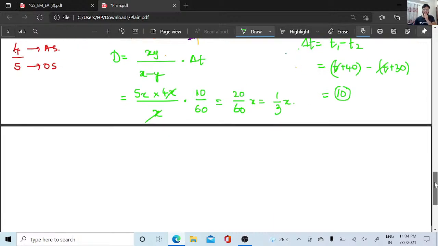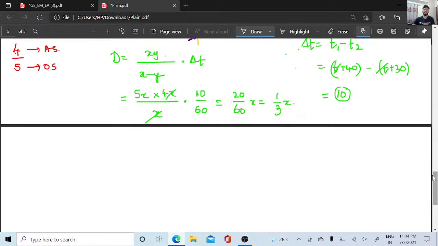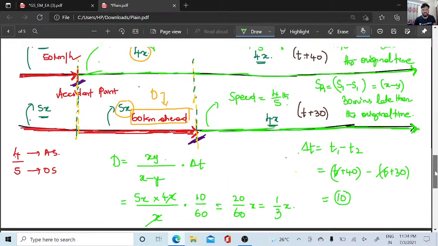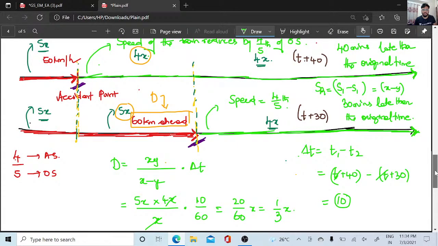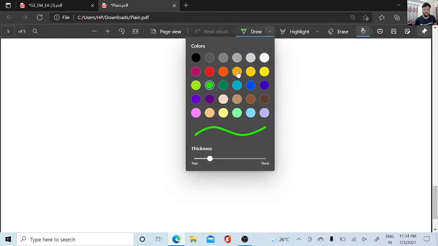Yes, 1 by 3 of x is going to be the speed, 1 by 3 of x is going to be the distance here, right? तो यहाँ distance कैसे काटूं, यहाँ distance में कैसे find out करूं? तो यहाँ जो बात है 5x is to 4x, right? 5x is to 4x और इसका स्पीड जो है 50 किलोमीटर पर आवर है, right? Let us take the ratios here.